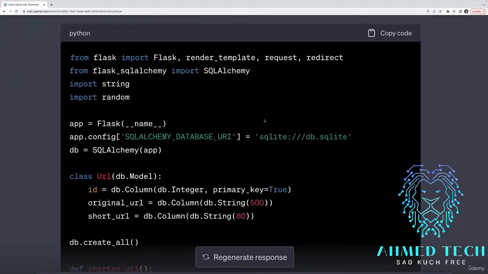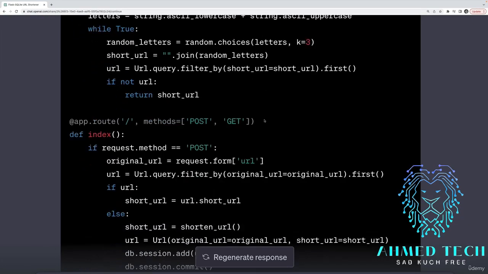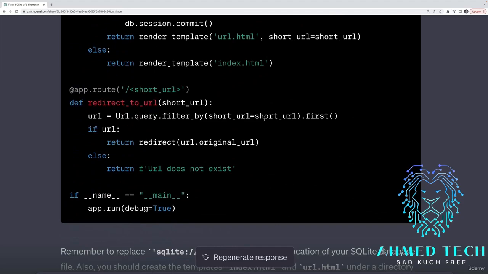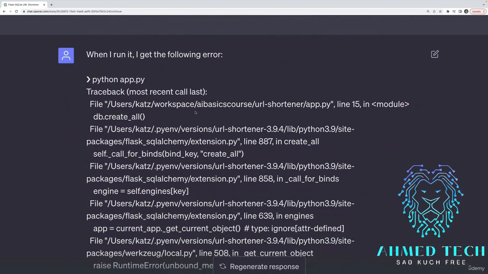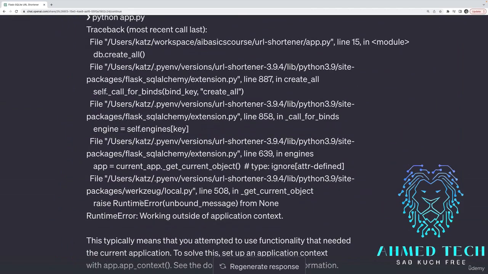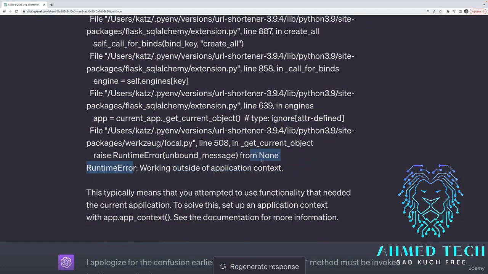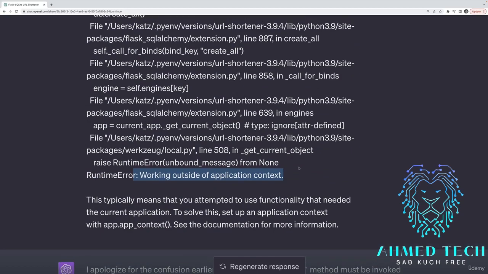Okay. Then I ran into a legitimate issue, which is it wrote code that caused an error. It was a pretty simple error to fix, but this is the error I was getting down here, working outside of application context. And this is coming from Flask-SQLAlchemy, which is the library that connects SQL to Flask, or one of the libraries that does that.